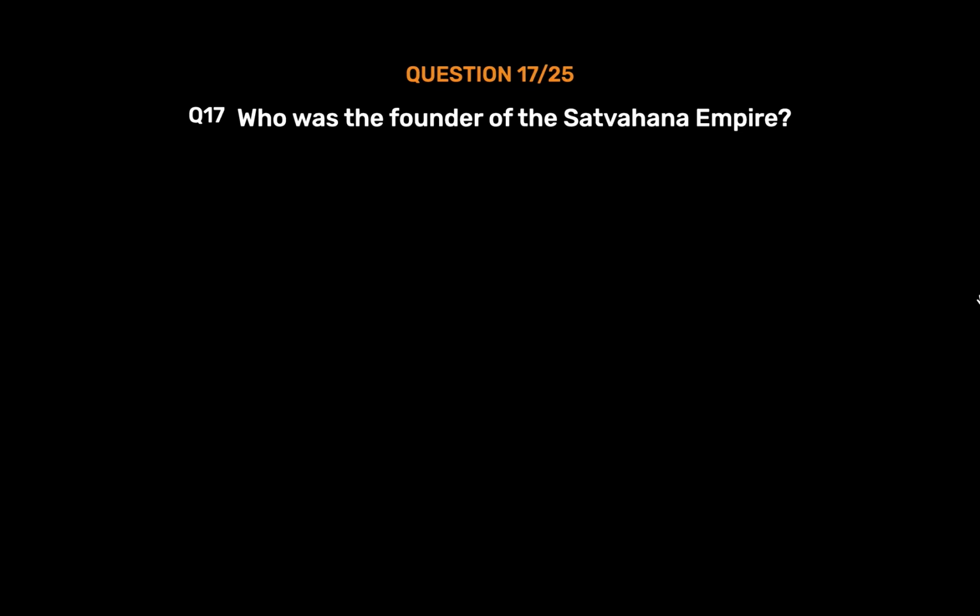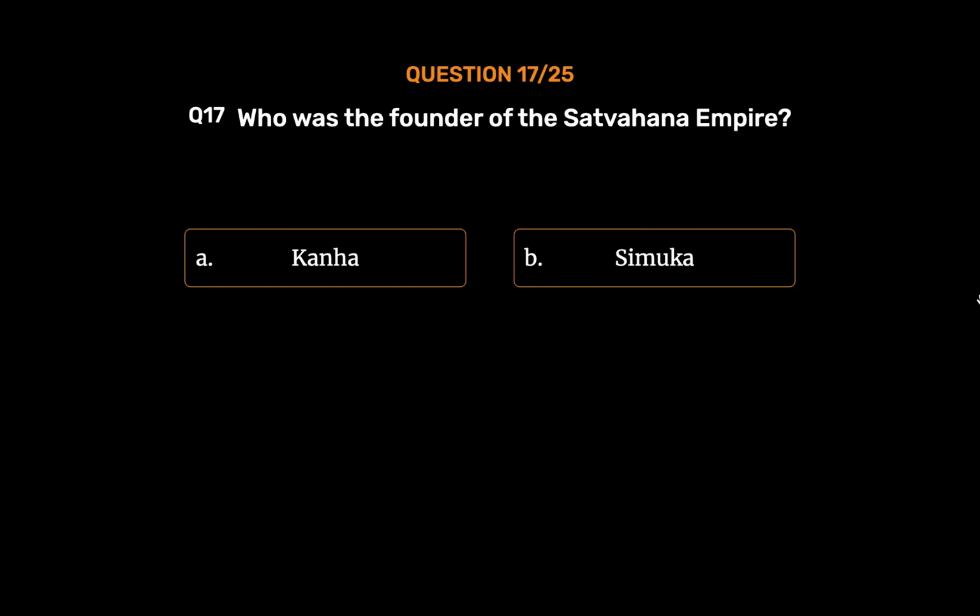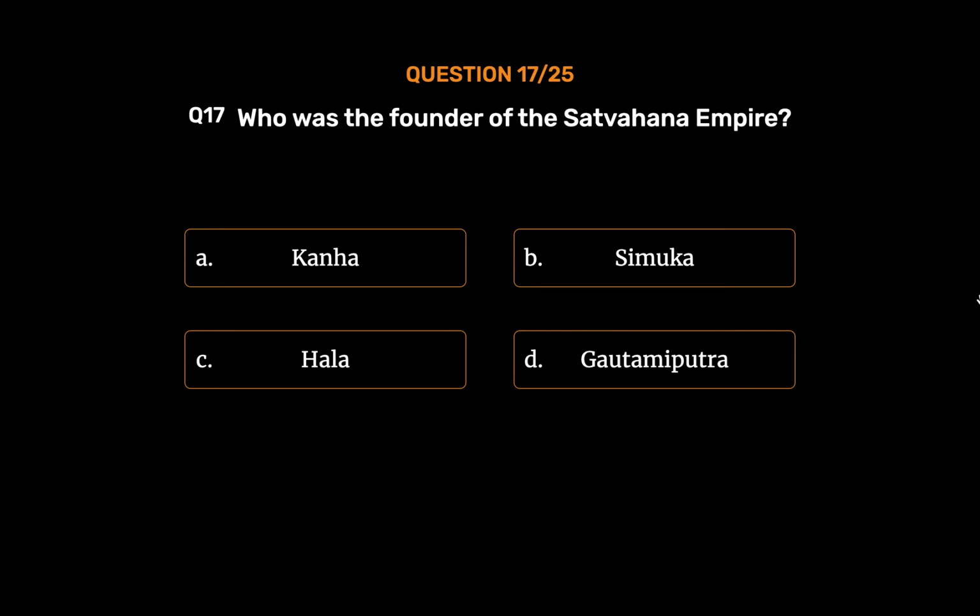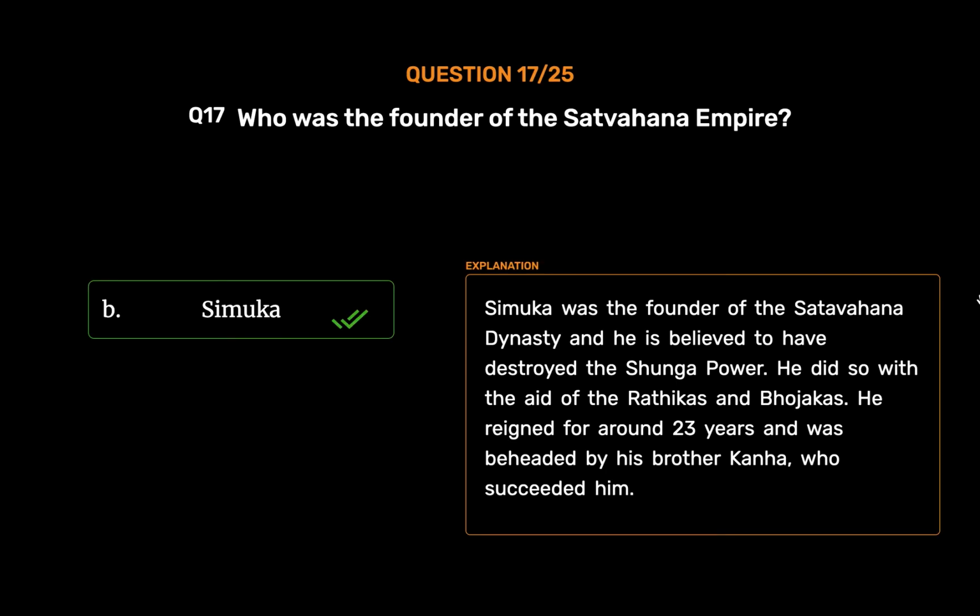Question number 17. Who was the founder of the Satvahana Empire? Option A. Kanha. Option B. Simukha. Option C. Hala. Option D. Gautamiputra. The correct answer is Option B. Simukha. Simukha was the founder of the Satvahana dynasty and he is believed to have destroyed the Shunga power.